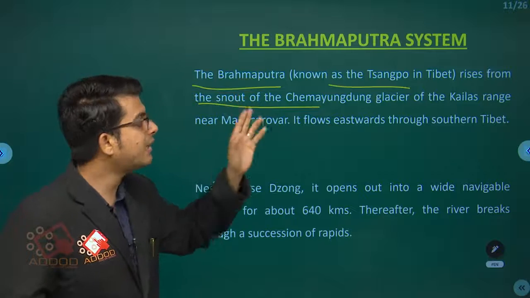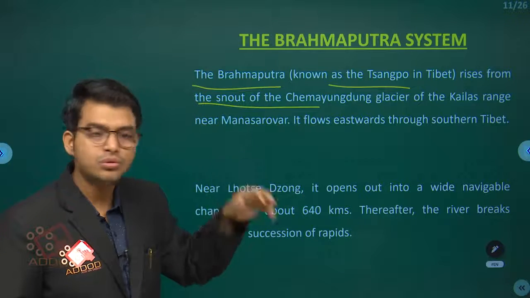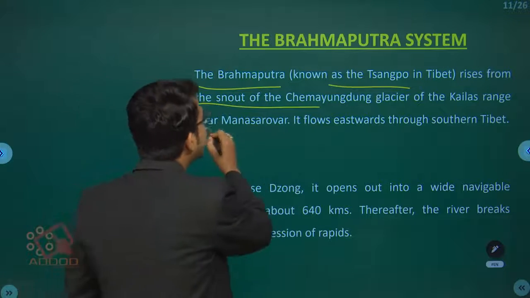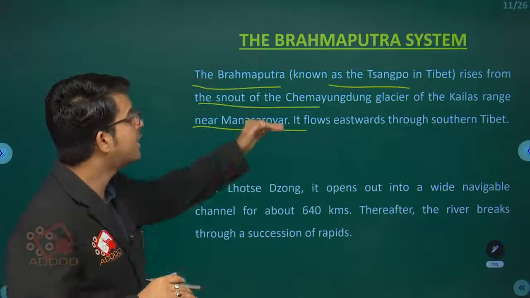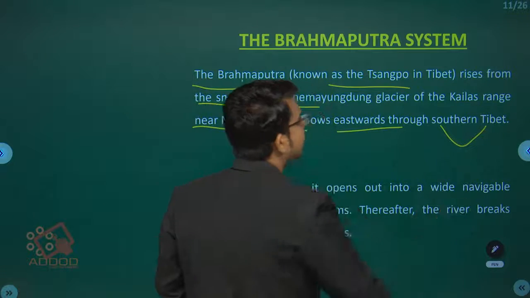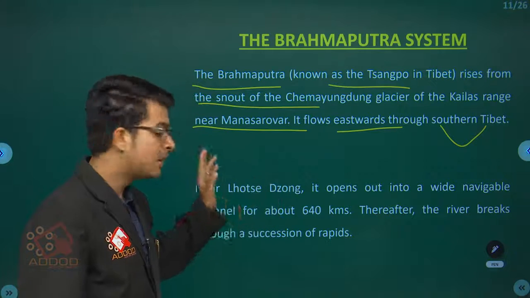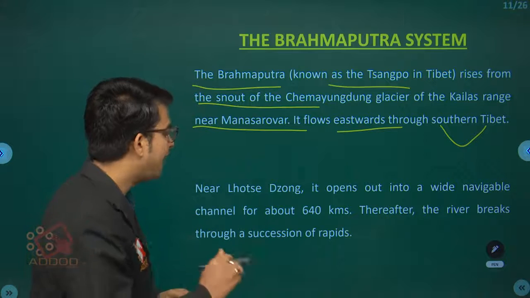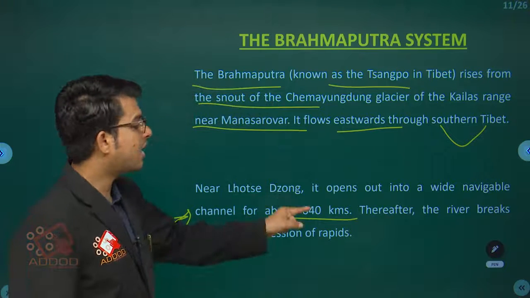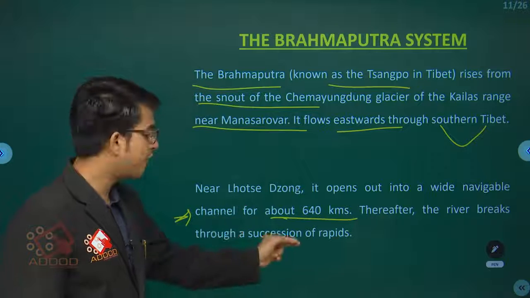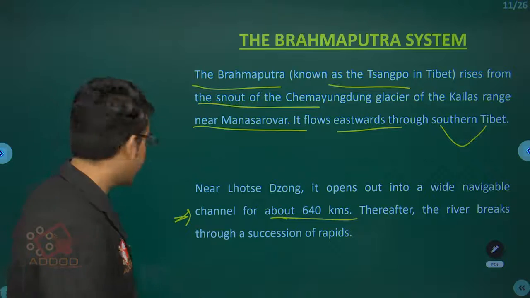So the Zangpu in Tibet rises from the snout of the Chemayungdung glacier of the Kailash range near Mansarovar. It flows eastwards through southern Tibet. Near Lhatse Dzong, it opens out into a wide navigable channel for about 640 kilometers. Thereafter, the river breaks into a succession of rapids.